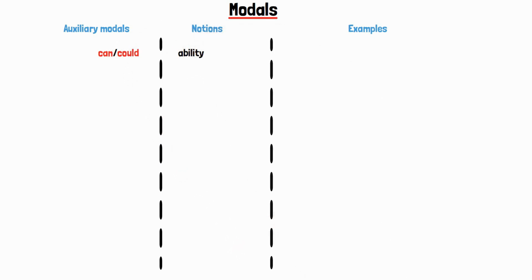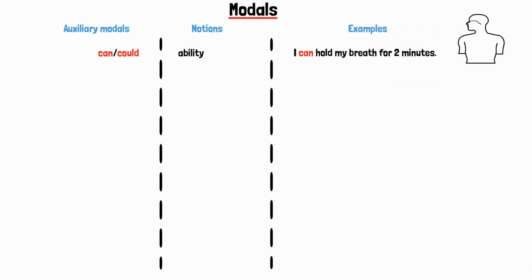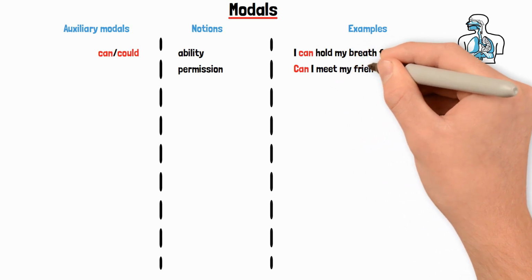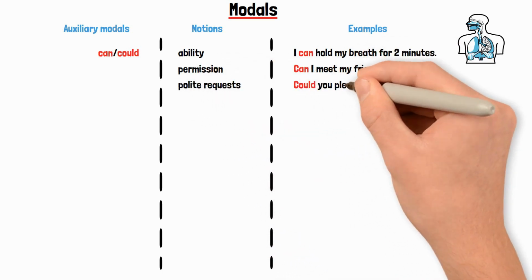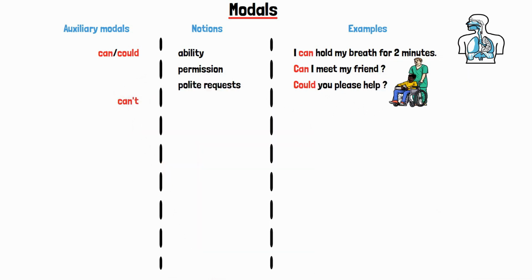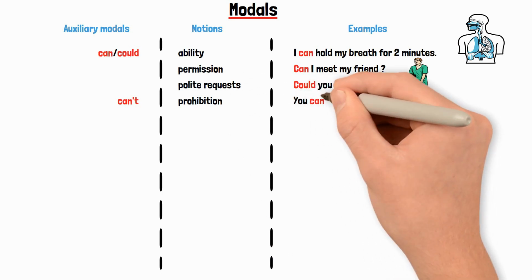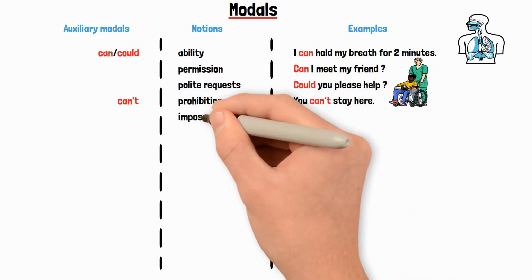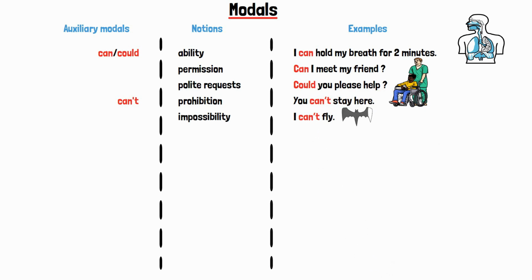They express ability. I can hold my breath for 2 minutes. Permission. Can I meet my friend? And polite requests. Could you please help? Can't expresses prohibition. You can't stay here. And impossibility. I can't fly.